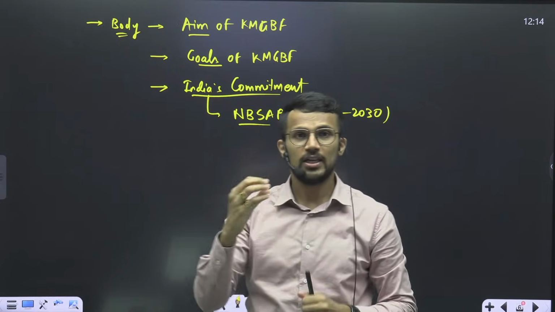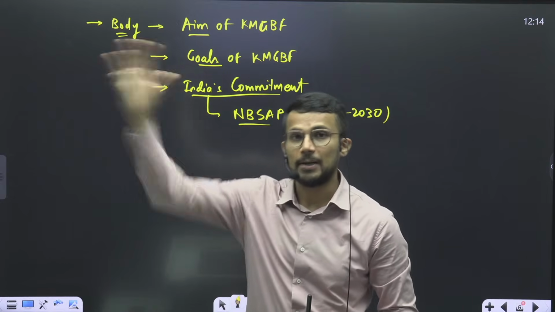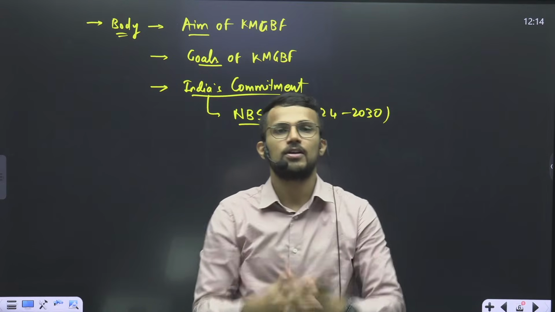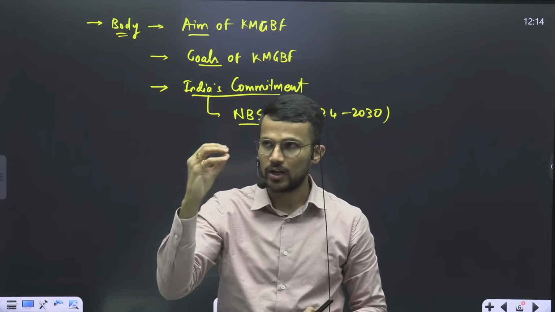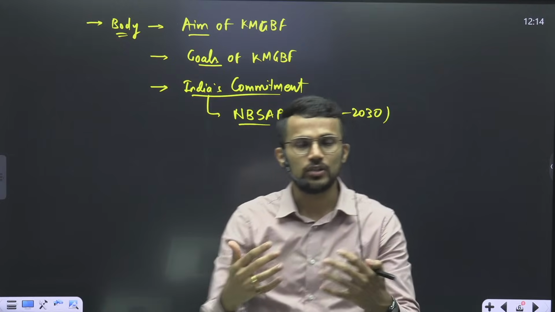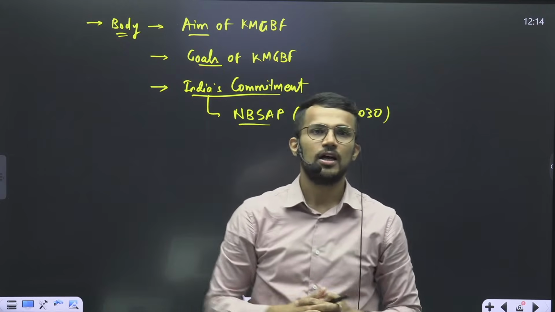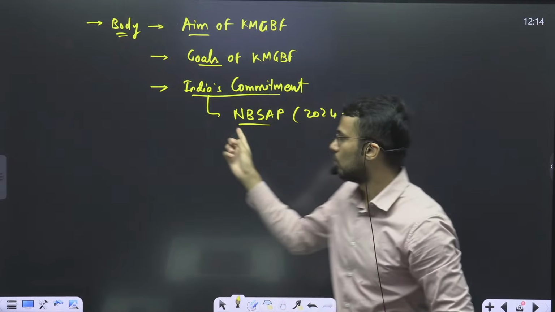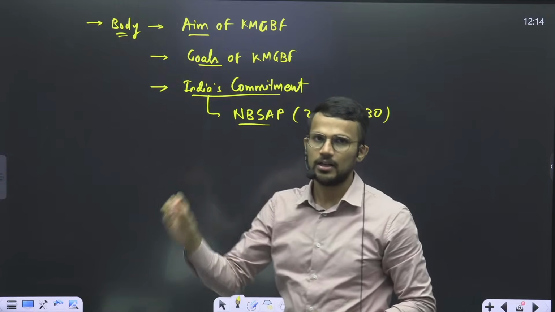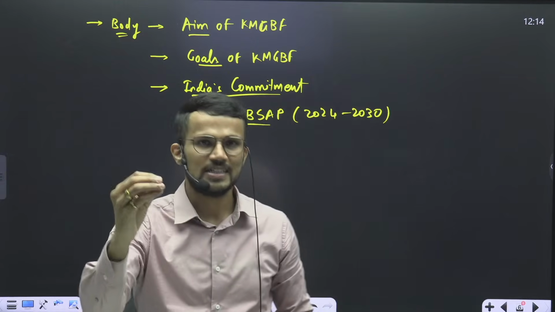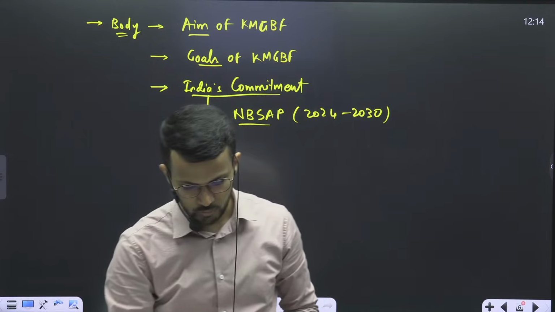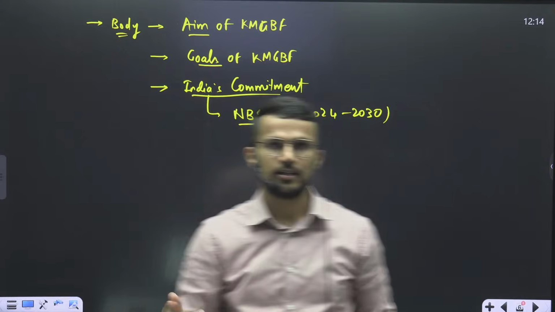So that we can make sure that global commitments of India are aligned with the national aspirations of India, right? In order to align global commitments under the global biodiversity framework and to make sure that they are aligned with the national developmental aspirations, we have modified the National Biodiversity Strategy and Action Plan in 2024 for 6 to 7 years, by 2030. Okay, so that is one important commitment that we have given.